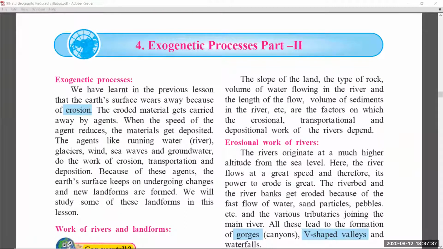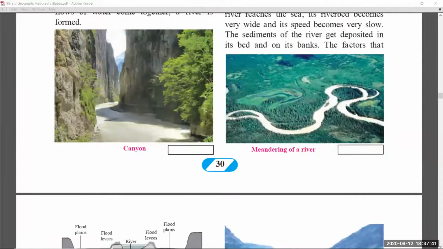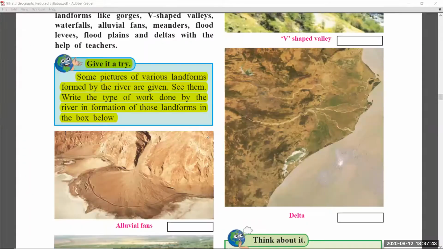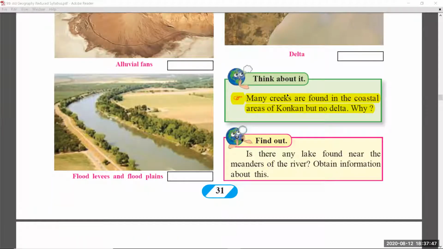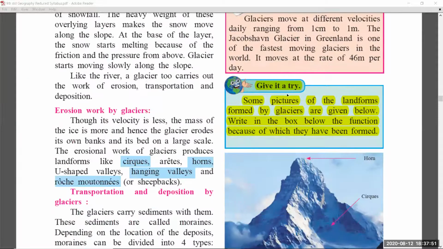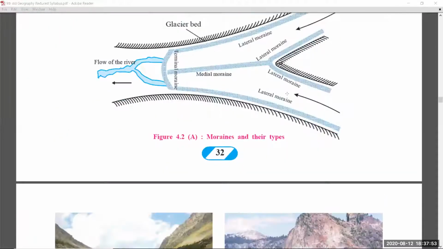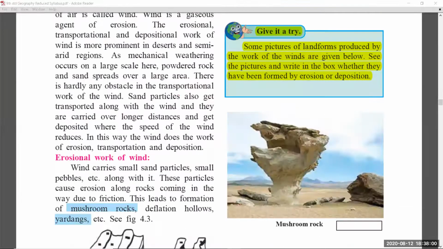Coming to chapter number 4, exogenetic processes, part 2. In this, a part was removed from page number 30. Coming to page number 31, give it a try, this was removed, and think about it, these two are removed in page number 31. Page number 32, give it a try again, this was also removed. Page number 33, think about it, at the bottom of the page this was also removed. In page number 34, give it a try again, this is removed.